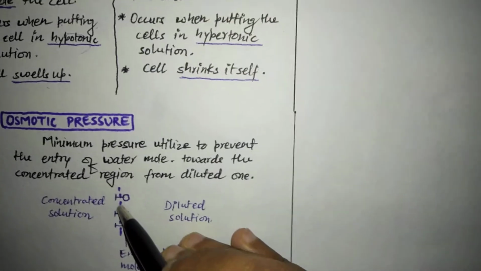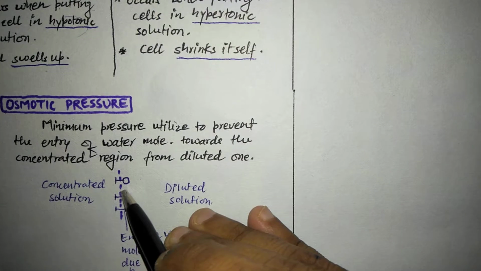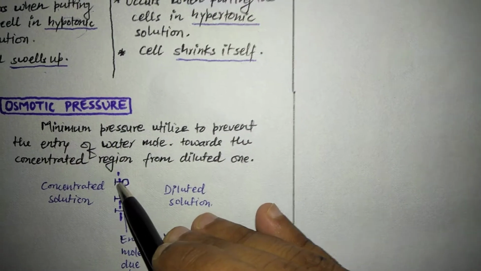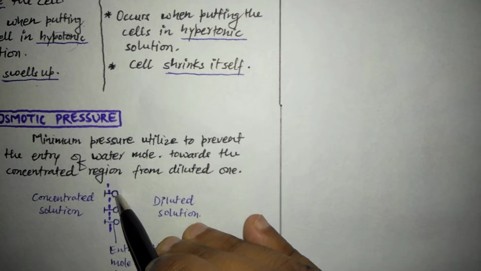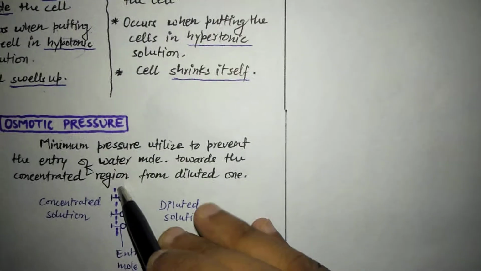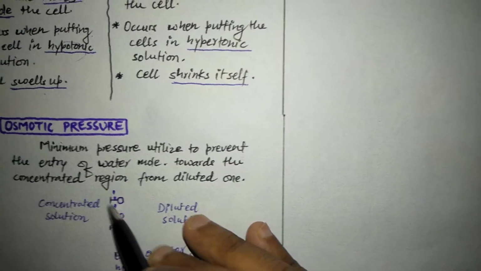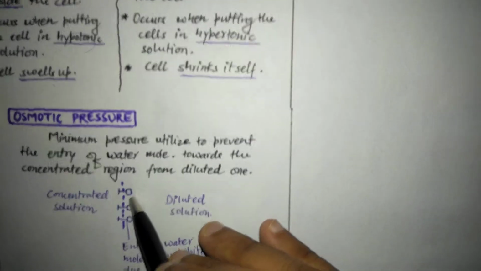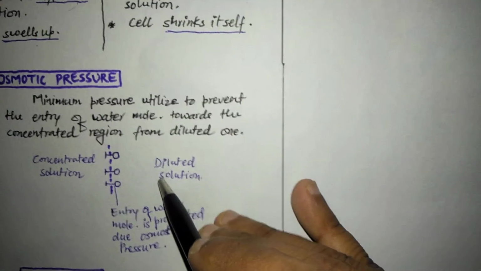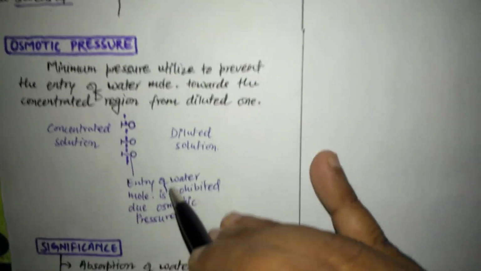The minimum force applied by the semi-permeable membrane to stop these water molecules from flowing in this direction, this minimum pressure applied by the membrane, is known as osmotic pressure. And this osmotic pressure should be minimum in the case of water molecules.